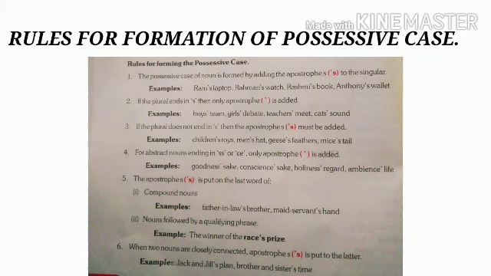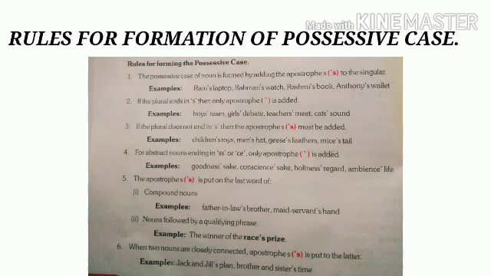Clear? Now the sixth one is, when two nouns are closely connected, apostrophe s is put to the latter. So when two nouns are connected or joined by any conjunction, we put apostrophe s to the latter noun. Like we say Mr. Lal and Sons' jewelry shop. Okay, so the apostrophe s is put to the latter noun, that is Sons.